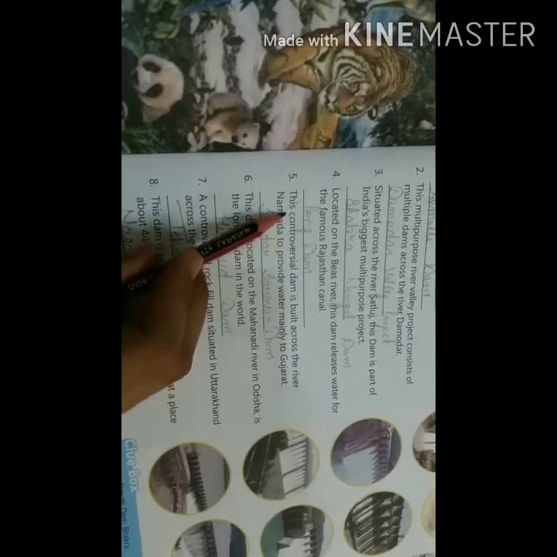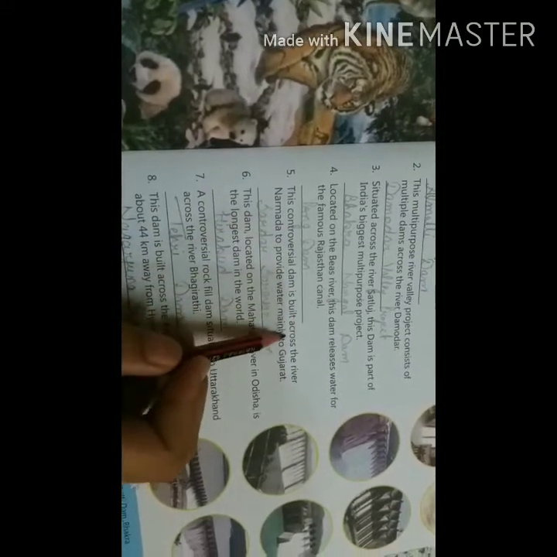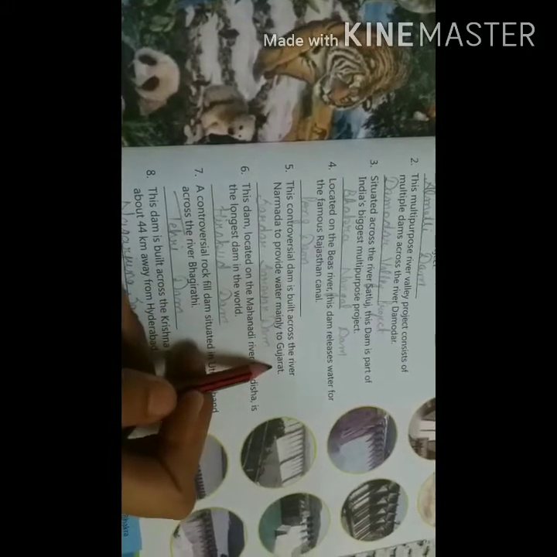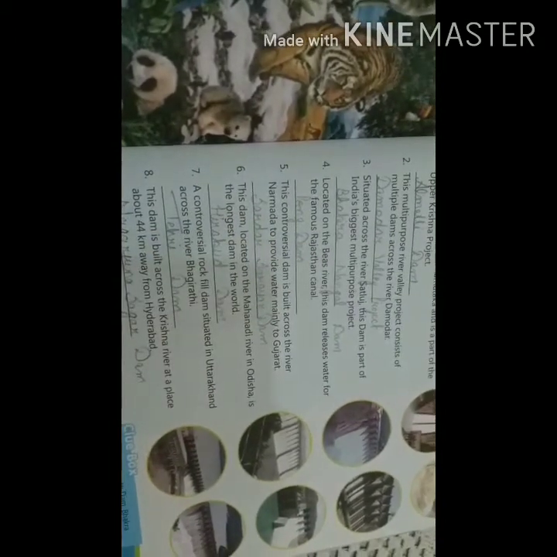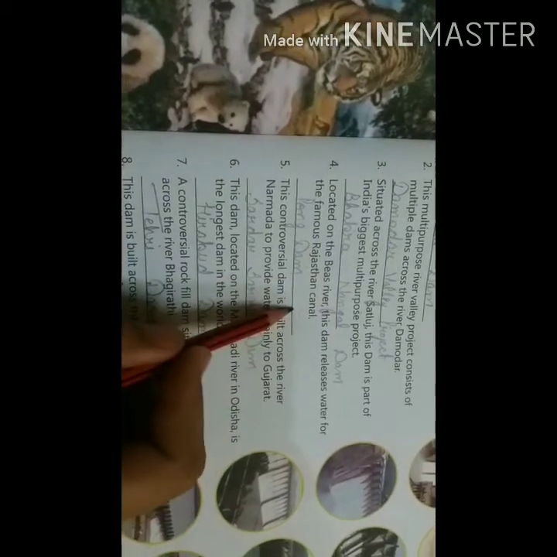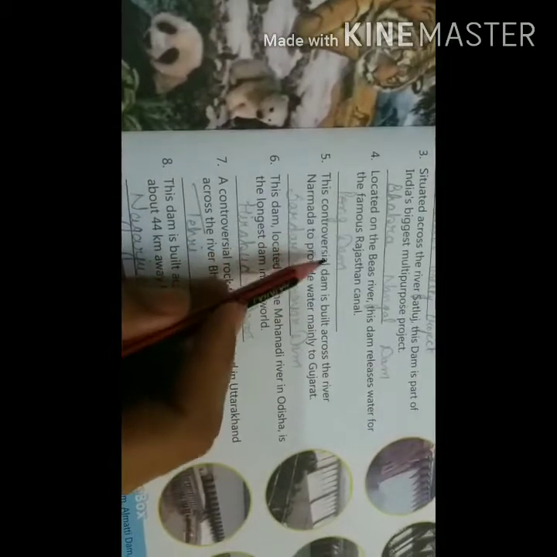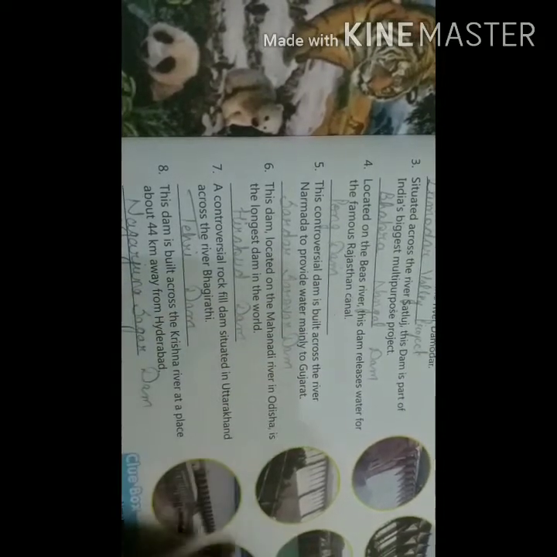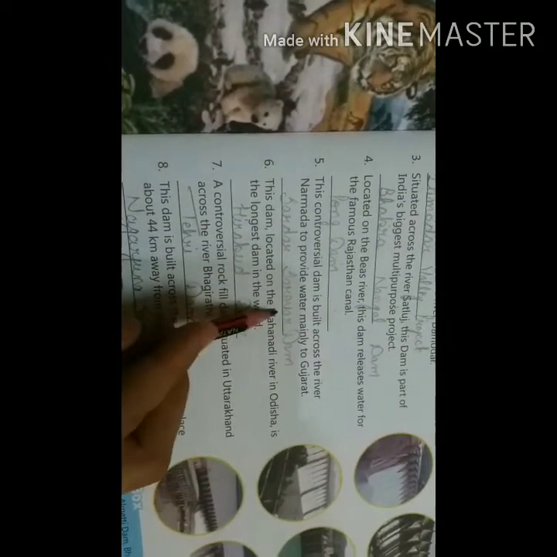Fifth one is this controversial dam, built across the river Narmada to provide water mainly to Gujarat. Controversial means disputed or causing public discussion or disagreement. So this is a controversial dam which is built on the river Narmada to provide water supply to Gujarat. The name of this dam is Sardar Sarovar Dam.